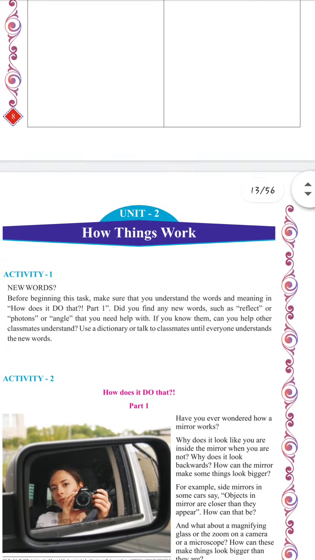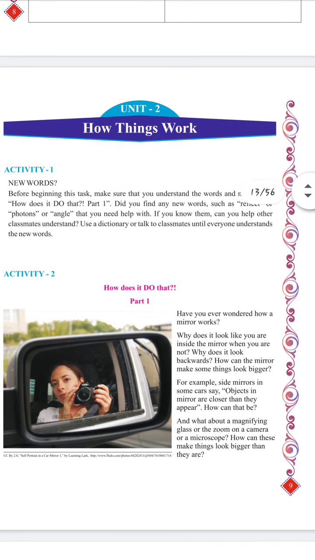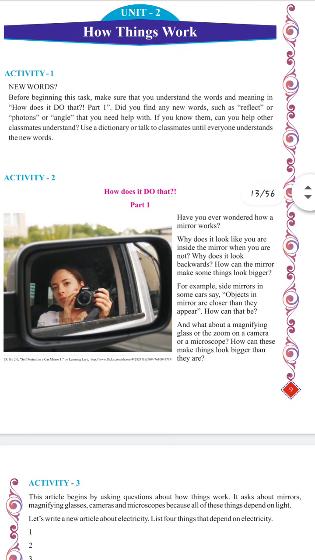Let's go to activity number 2. The topic of unit 2 is how things work. In the first activity, we are asked to find the meanings of new words like reflect, photon, and angle. Activity number 2 is about the mirror.